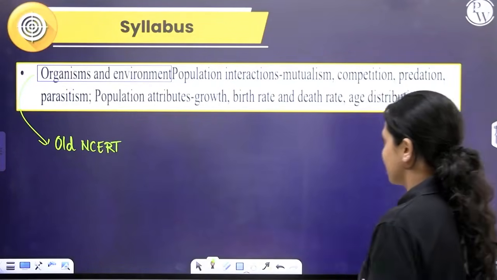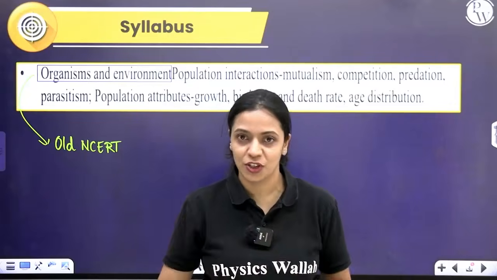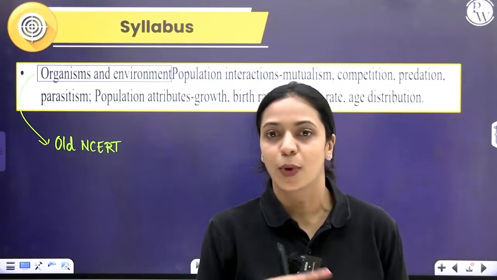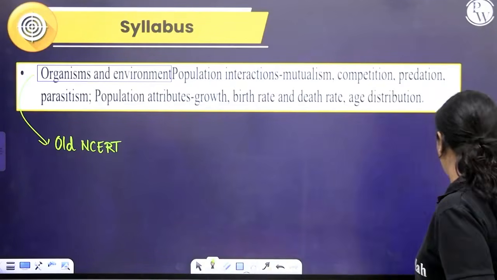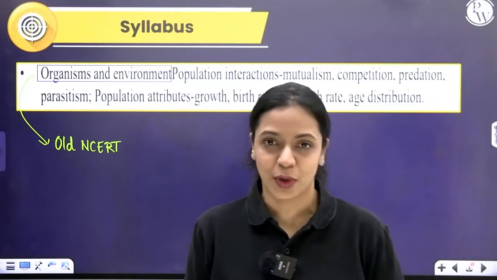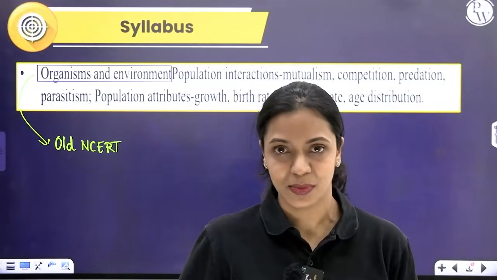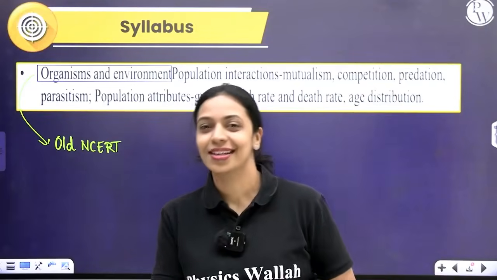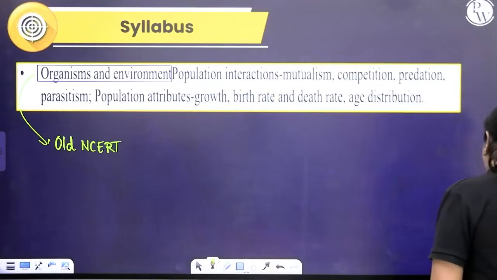Organism and environment is there. Then you have populations, population interactions, how population growth happens and all of that. Now, the name of the chapter itself is Organisms and Populations. So, of course, we're going to talk about organisms and populations. More about it, you will understand as we move on.